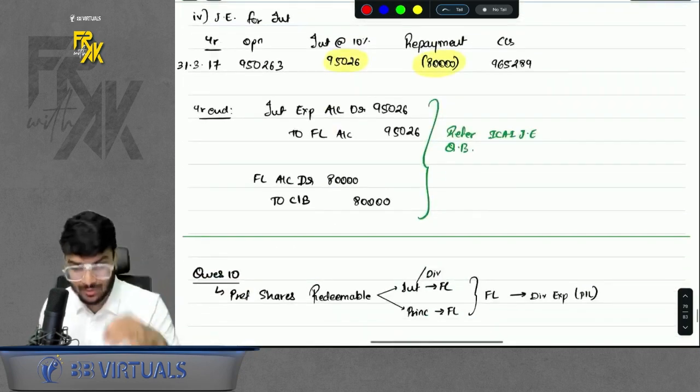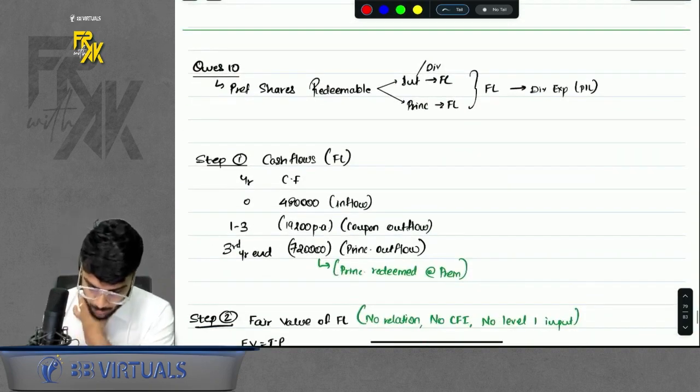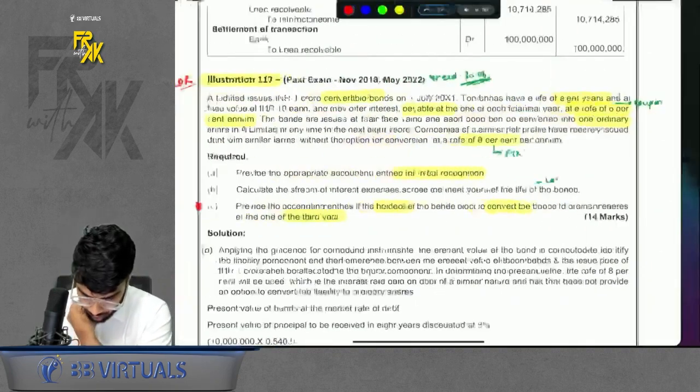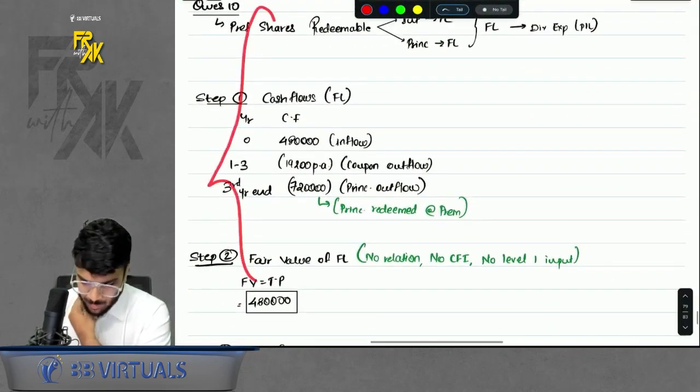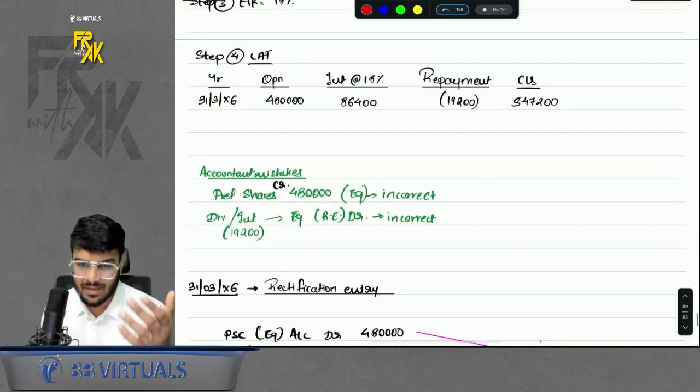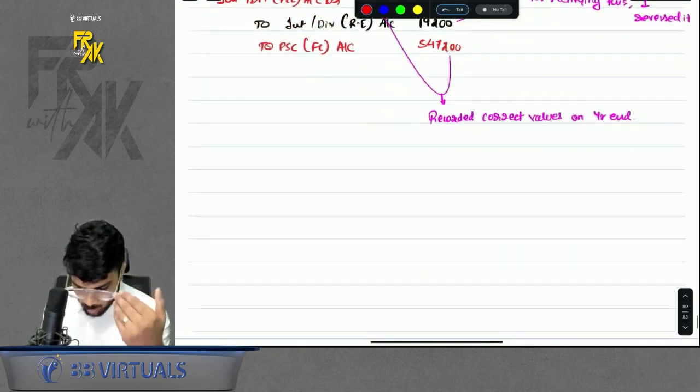Then we did one question, number 2, that you can try in homework. It is a very simple question, solution I have attached here itself. Question number 10 is there. Again, not an LDR question. You can try it in homework. See, the questions which are not LDR, we will not waste time in revising them. If you try it on your own, you will be able to revise it.